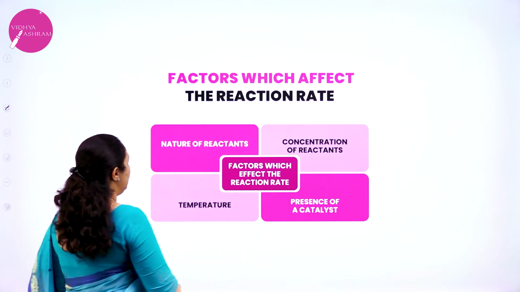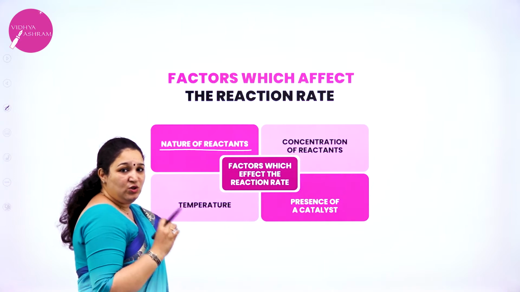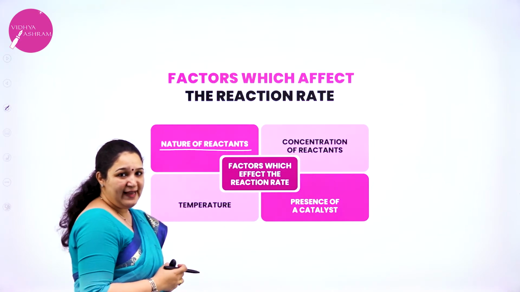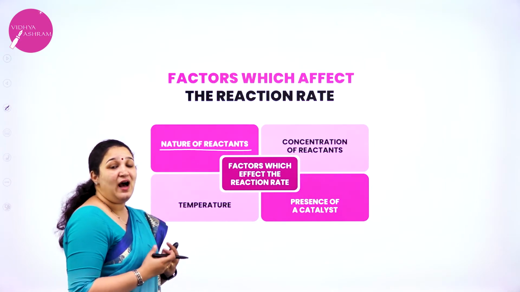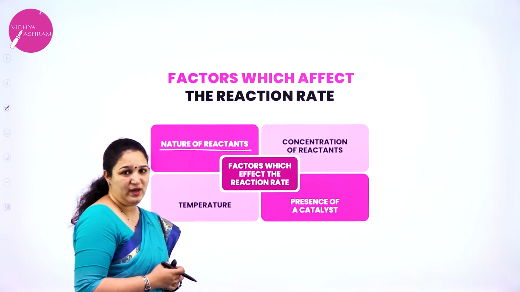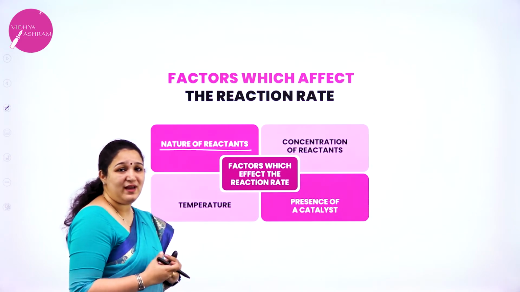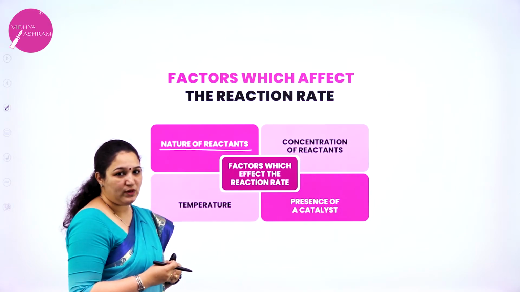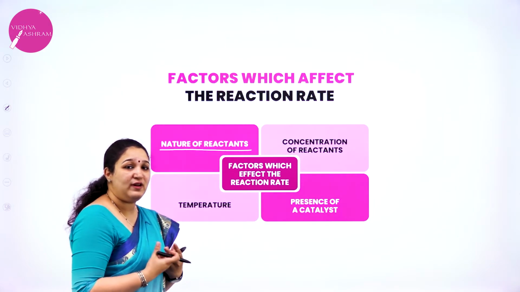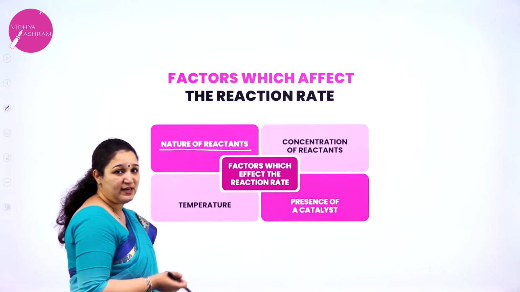The first one is nature of reactants. So what is the kind of reactant which you have? Whether it is an ionic solution where the reaction is an ionic reaction, then it will be really very fast, or whether it is an organic reaction, we have organic compounds, it is a little slower. So what is the kind of reactants which we are taking? That affects the rate of the reaction.